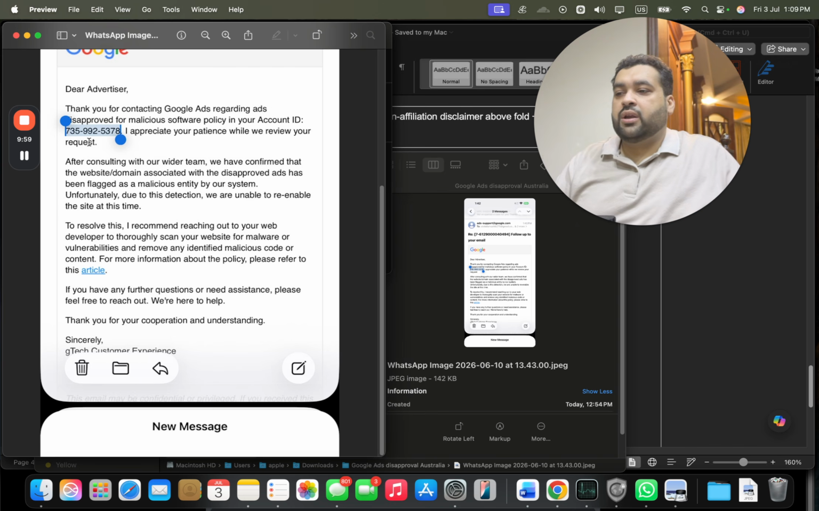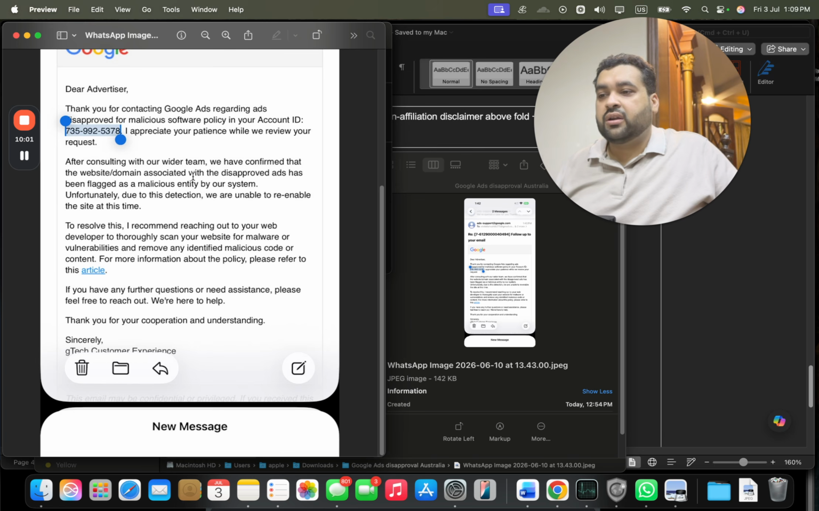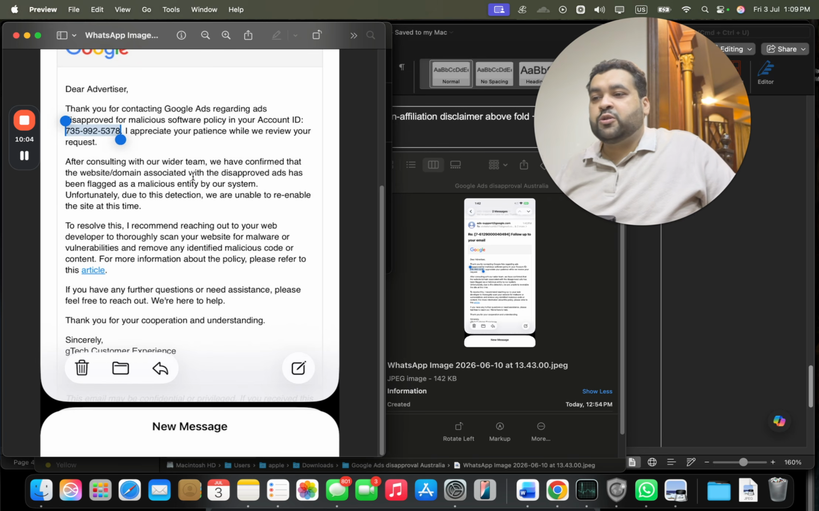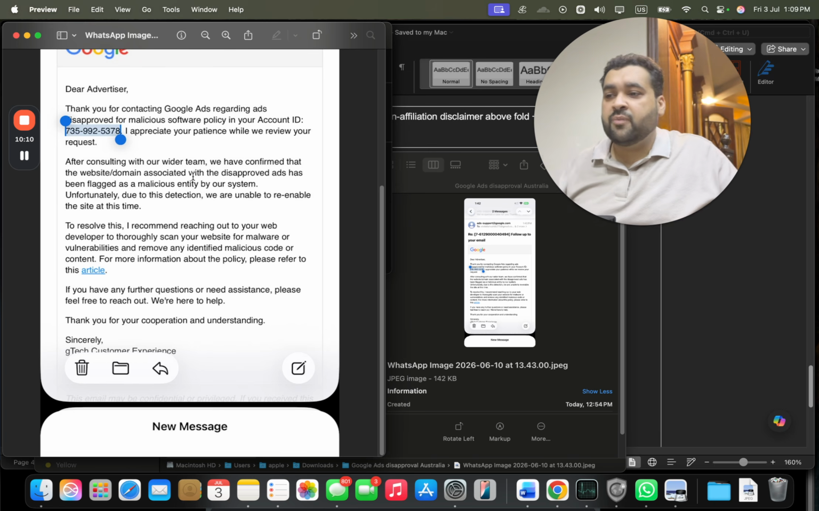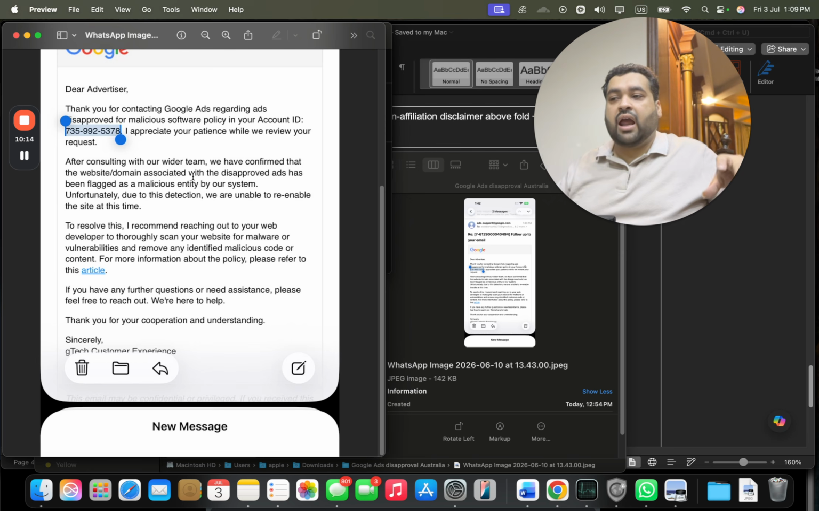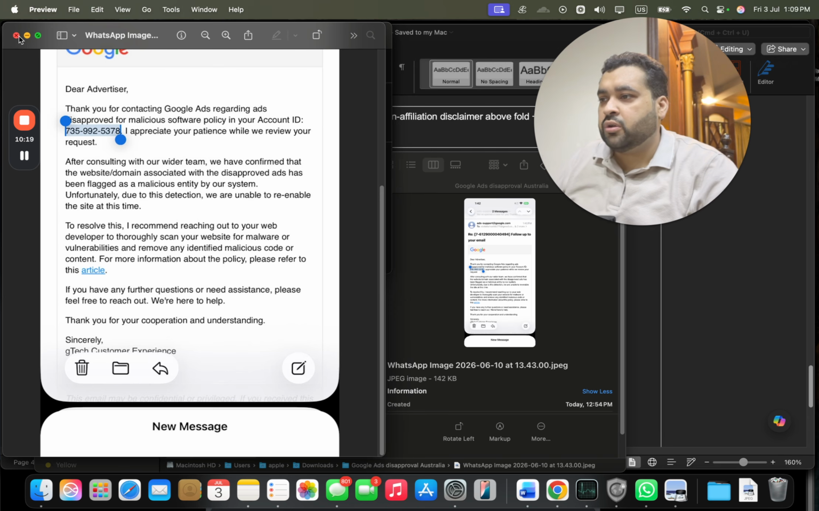You can see over here that after consulting with our wider team, they confirmed that the website associated with the disapproved ads has been flagged as a malicious entity by their system. Unfortunately, due to this detection, they were unable to re-enable the site at this time. So at that moment the website was not restored by Google, and we worked on this.